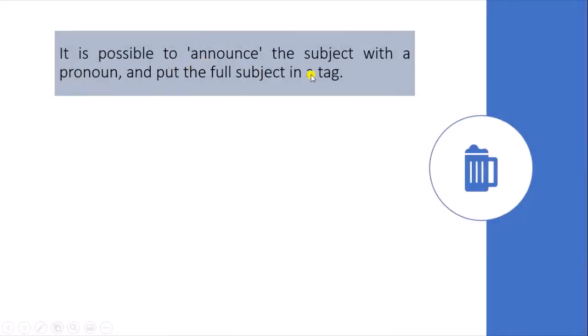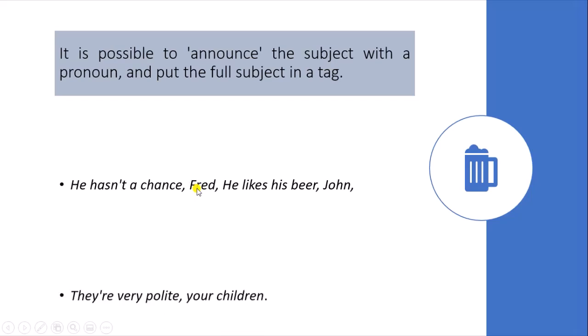It is possible to announce the subject with a pronoun and put the full subject in a tag. He has not a chance, Fred. He likes his beer, John. So what we are doing is announcing the subject with a pronoun and putting the full subject in a tag. So he has not a chance, Fred. He likes his beer, John. We are using Fred in a tag.